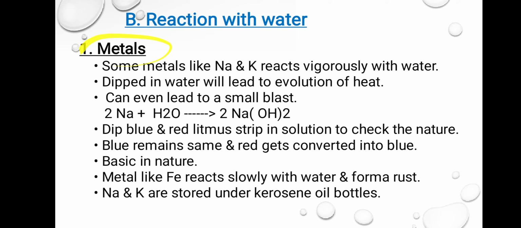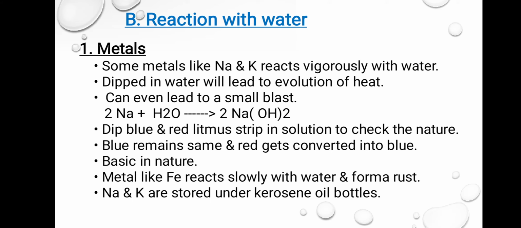So firstly we will start with metals. We have so many metals, but some metals like sodium and potassium, they are already soft in nature. When they are put in water, they react very vigorously. Vigorously means very fast they will react with water and lead to evolution of a high amount of heat. It produces a very large amount of heat and that heat will get converted into fire. It can even catch fire, and can even lead to a small blast.